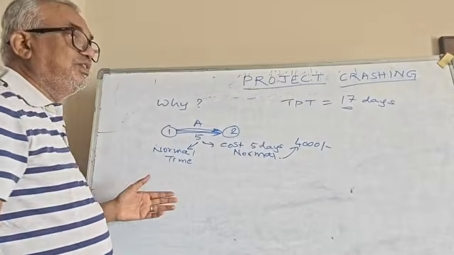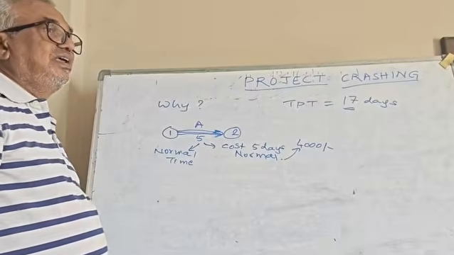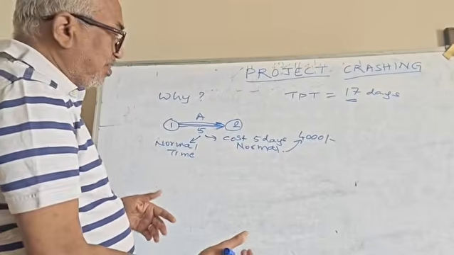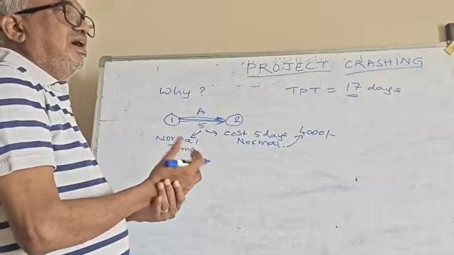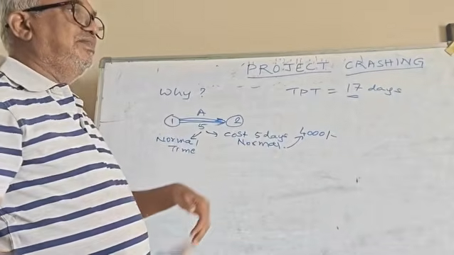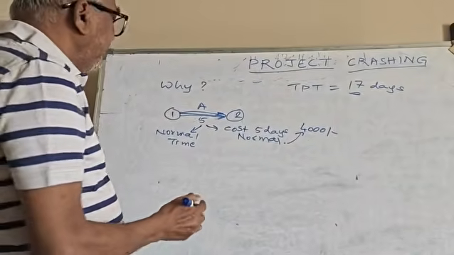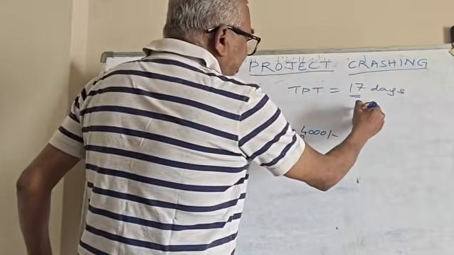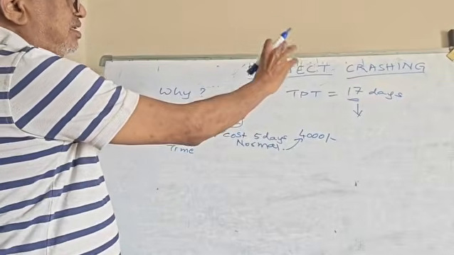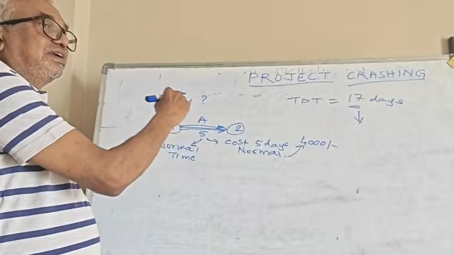For example, as I told, the Muhurtam is coming near, or the Prime Minister is coming to open it, or some minister is there, or some event or some particular program is there, or they want it to be completed before such and such date. Like that, there are so many reasons, or maybe the monsoon is coming, maybe rains will come. So all these things are taken care of in a crashing where we try to reduce this. How much can be reduced? It depends upon the network. How much the TPT, total project time, can be reduced, it all depends only on the network that you have done.